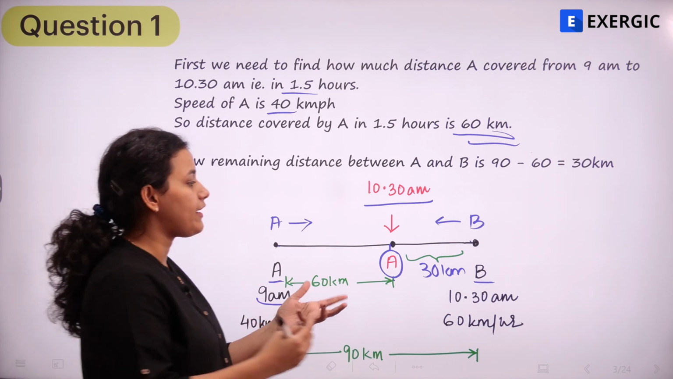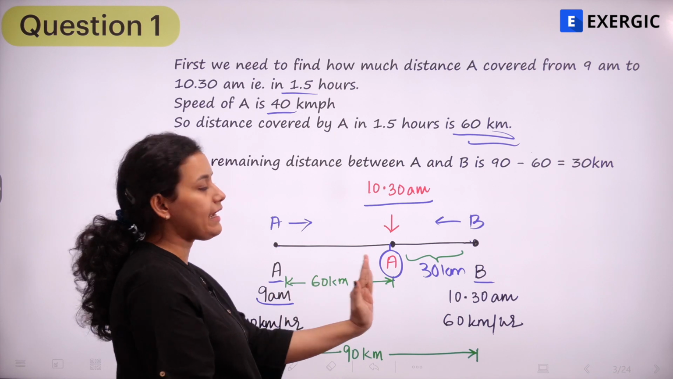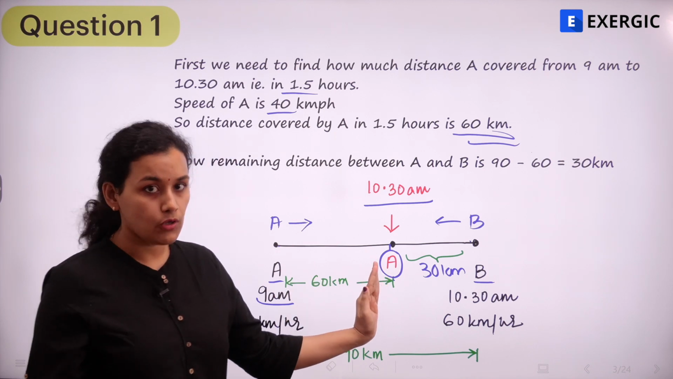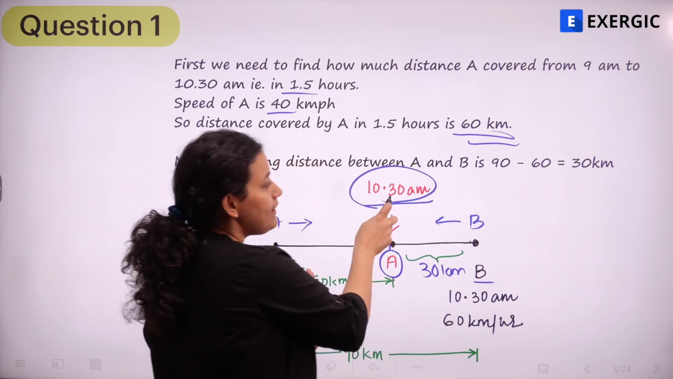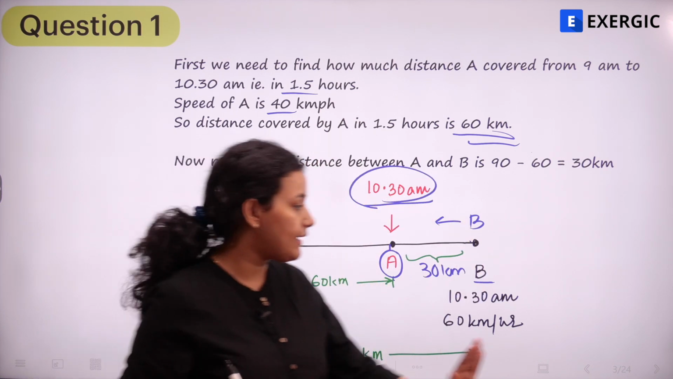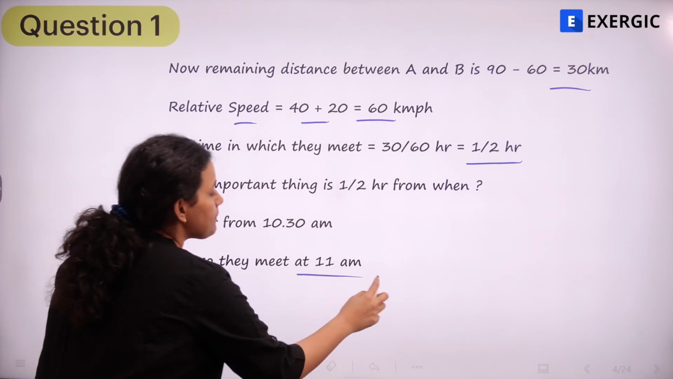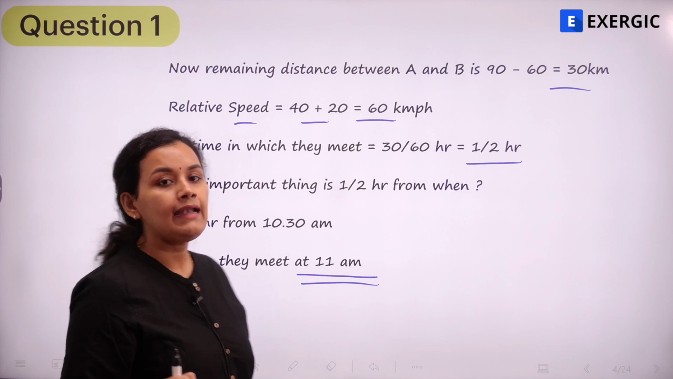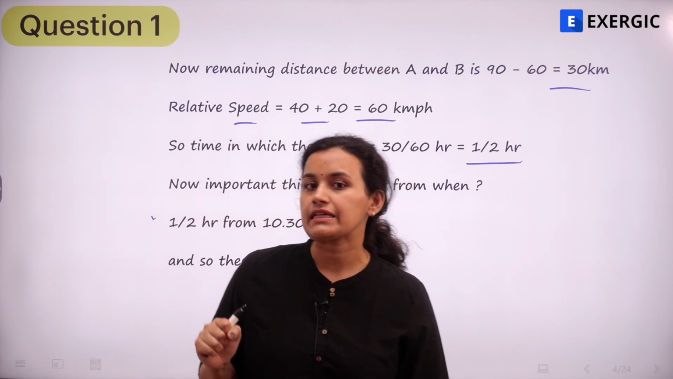Right? Half an hour from when? So remember, we have considered only this part because this 60 kilometers A has traveled alone, whereas B has not traveled or covered any distance, right? So half an hour from 10:30 am, that means that they are going to be meeting at 11 am. Is it clear? So the answer for this question is 11 am.